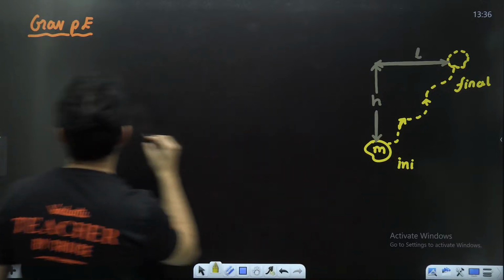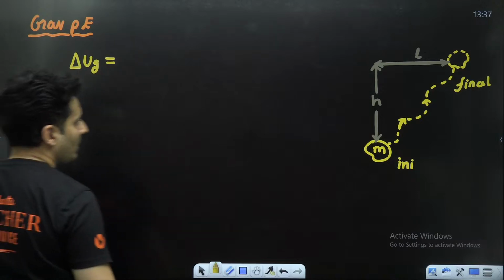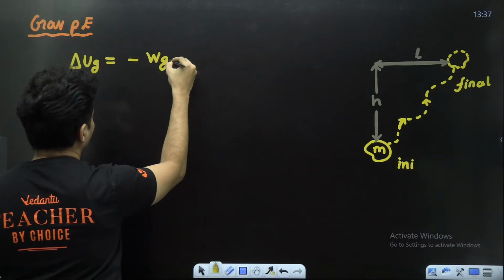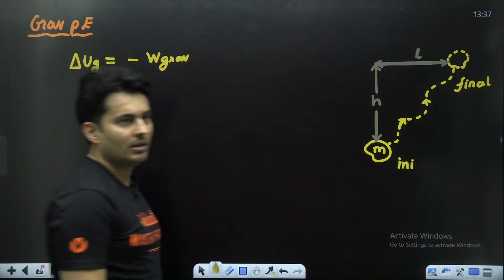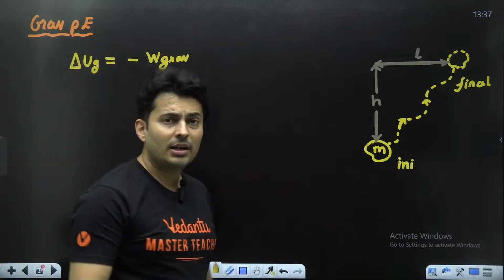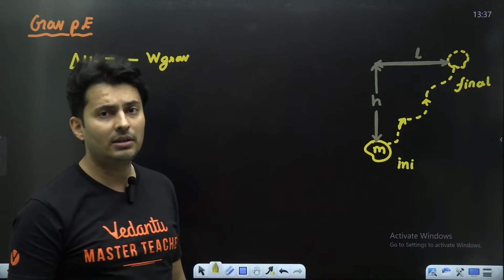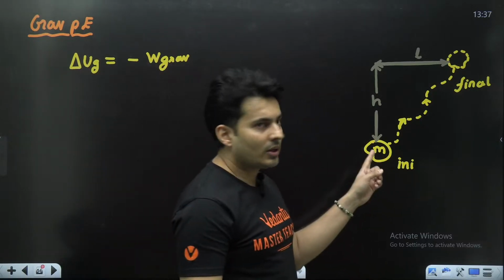In order to find the change in the gravitational potential energy, I can say it is the negative of the work done by the gravitational force in this particular path. But remember, gravitational force is a conservative force, so work done should be independent of the path. So I will choose a very easy or convenient path.